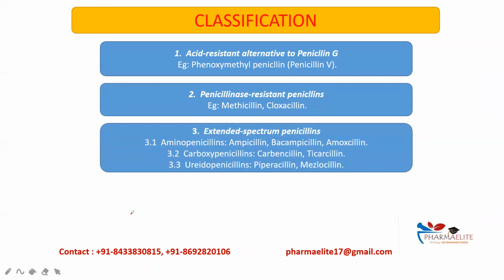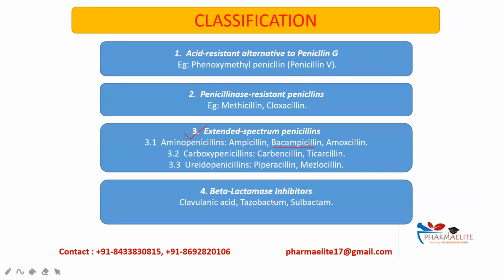Third group involves extended spectrum penicillins. These are very potent and also important. Aminopenicillins include ampicillin, amoxicillin, and bacampicillin. Bacampicillin is a prodrug. Carboxypenicillins include carbenicillin and ticarcillin. Ureidopenicillins include piperacillin and mezlocillin. Beta-lactamase inhibitors include clavulanic acid, tazobactam, and sulbactam. So the classification is important.